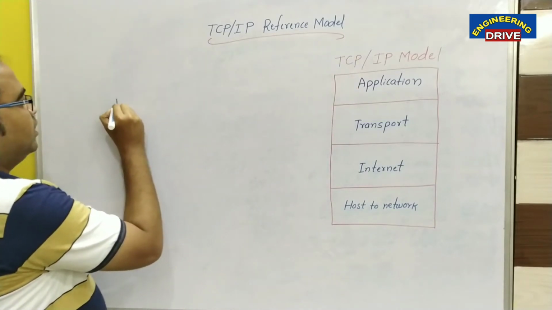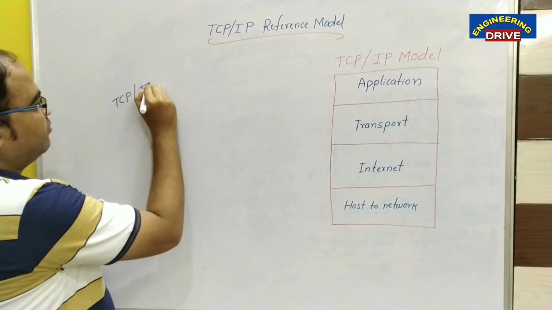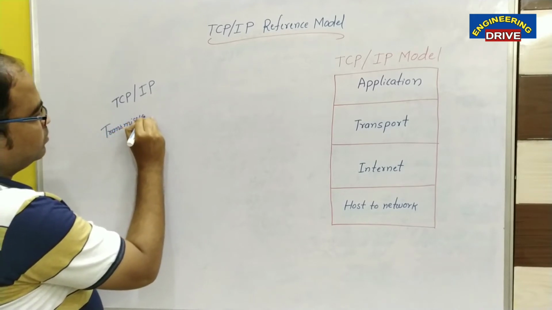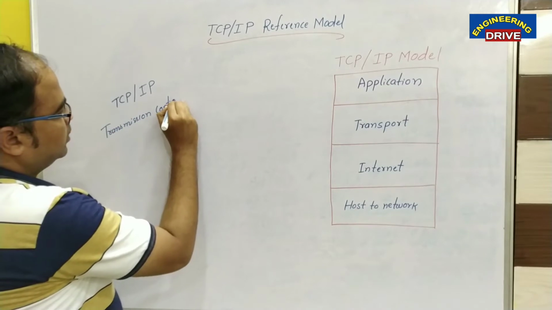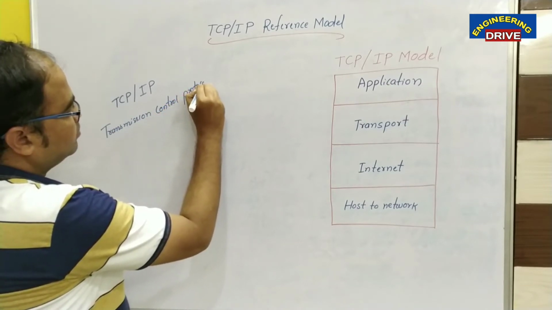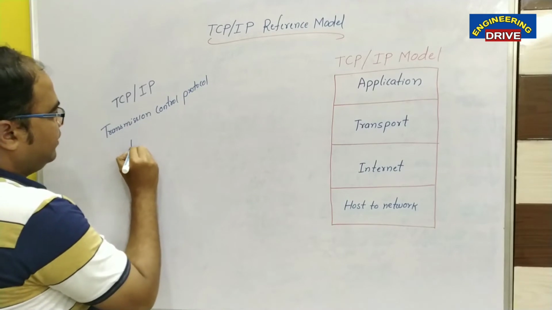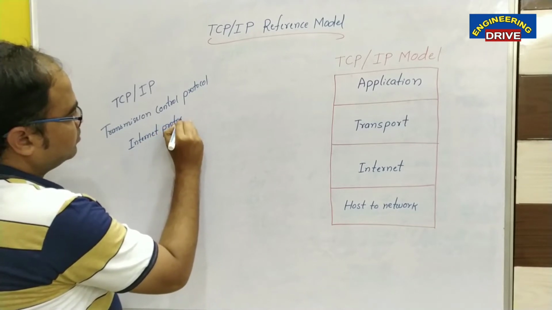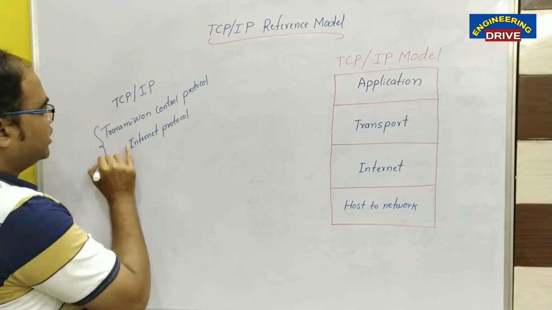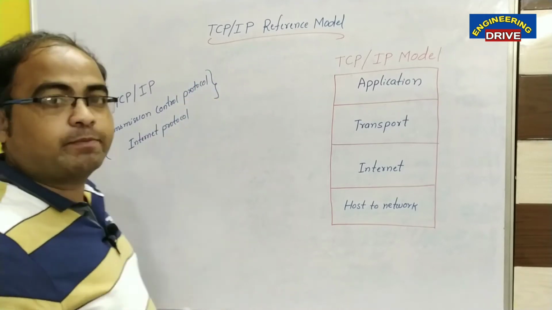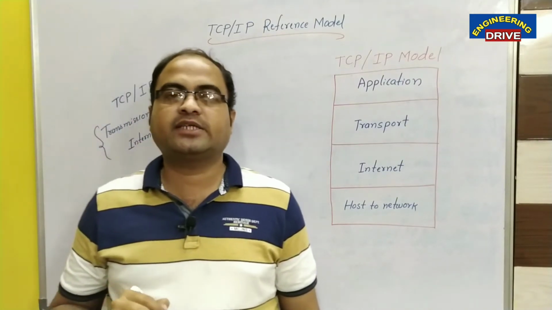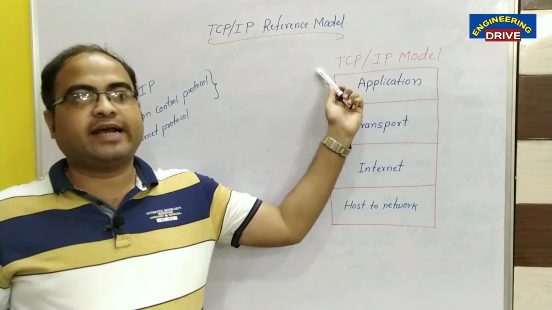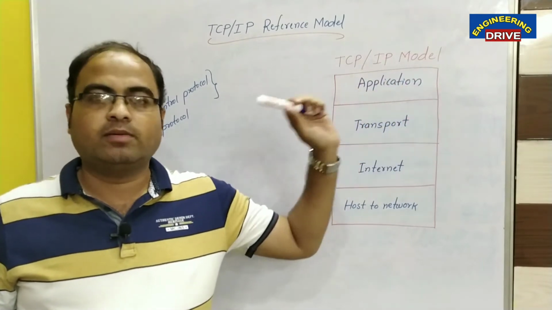TCP/IP reference model stands for Transmission Control Protocol, and IP stands for Internet Protocol. These two protocols are very important at present in defining the internet connection and establishing communication across the network. So TCP/IP means Transmission Control Protocol, Internet Protocol model.